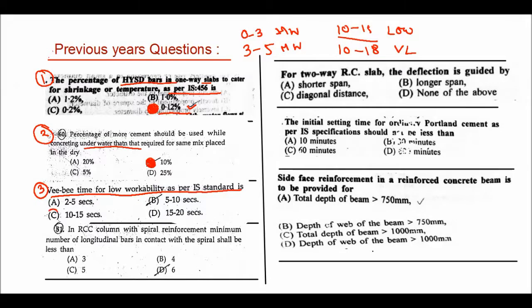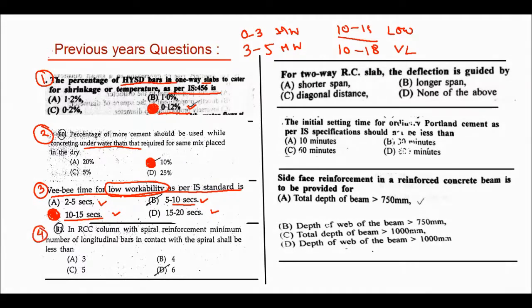Actually the 5 to 10 range is not given, but sometimes you will also find values like 2 to 5. So generally we assume this is high, this is medium, this is low, this is very low. Because it is low workability, 10 to 15 seconds will be the answer. The more the time for the VB apparatus, the lower the workability.